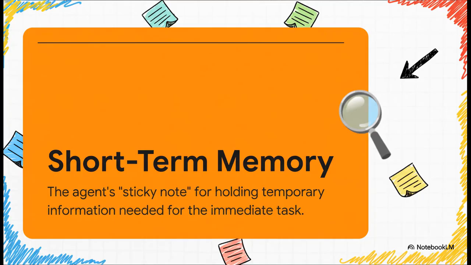All right, first up, short-term memory. And the sticky note analogy is just perfect. This is the agent's working brain, right? It's holding on to all those little details you need for the conversation you're having right now. Things like, what was the last thing they asked me, or what's that file name we're talking about? It's what keeps the conversation on track.